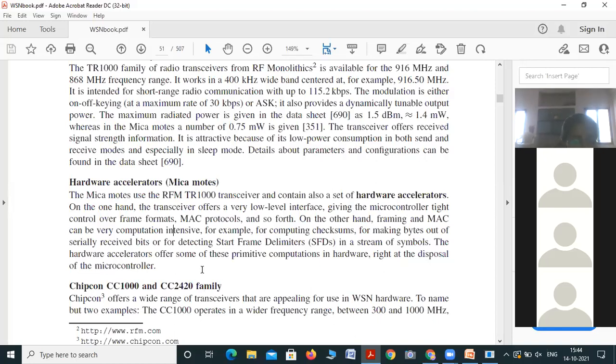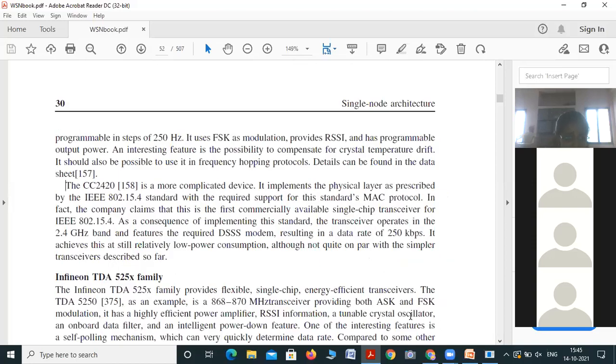And the last one is the Chipcon CC1000 and CC2420 family. Chipcon offers a wide range of transceivers that are appealing for WSN hardware. CC1000 operates in a wide frequency range from 300 to 1000 megahertz, and its frequency range is wider than the RFM TR1000.